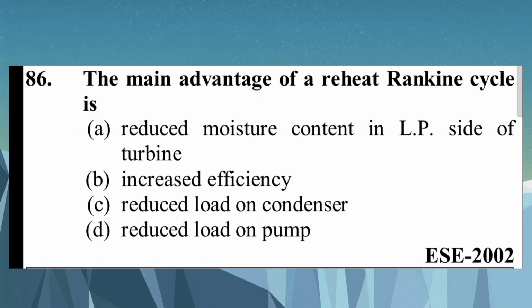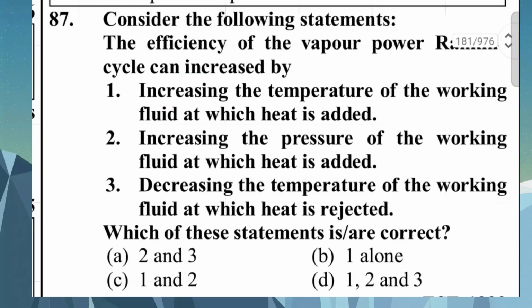Question number 86. The main advantage of a reheat Rankine cycle is: A. Reduced moisture content in the low pressure side of the turbine, B. Increased efficiency, C. Reduced load on the condenser, D. Reduced load on the pump. A. Reduced moisture content in the low pressure turbine.